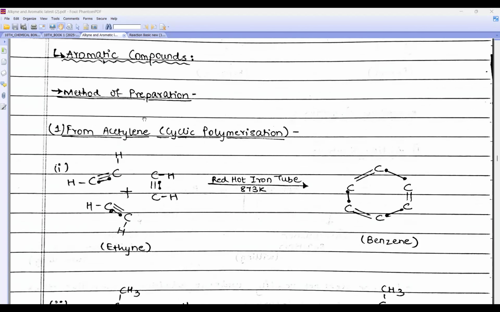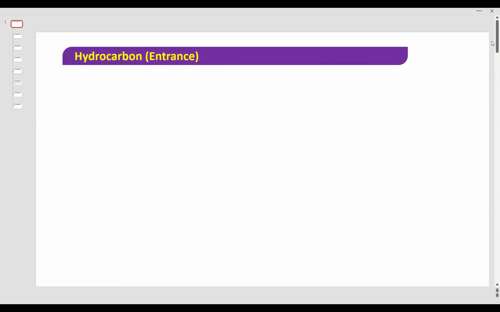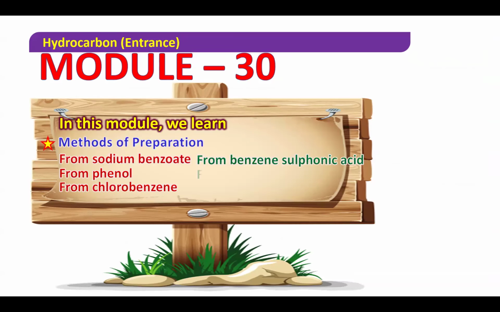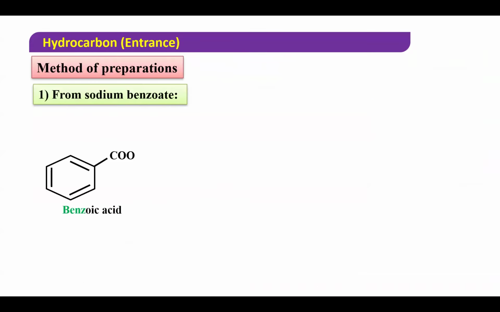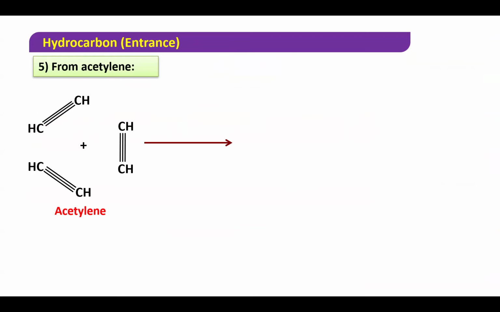चिन्मय, Rhea, we have done this beta. Look, if I take three molecules of acetylene, now look, first method of preparation beta. Sodium benzoate, chlorobenzene, acetylene. So I'm going to do from acetylene. Look, if I take three molecule of acetylene, what will happen, beta? This double bond, it will undergo polymerization. So one bond will shift. Can you see this way?